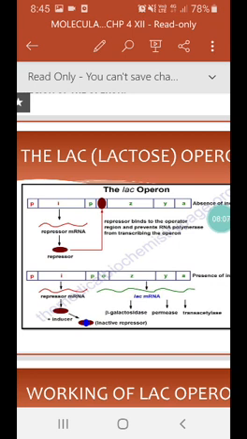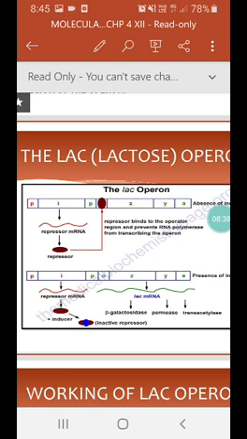The repressor is inactivated, so RNA polymerase can bind and transcribe the operon to produce lac mRNA, which enables formation of all three enzymes needed for lactose metabolism. So here two conditions apply: when glucose is present and when glucose is absent.